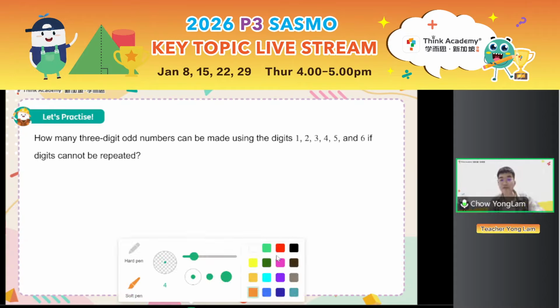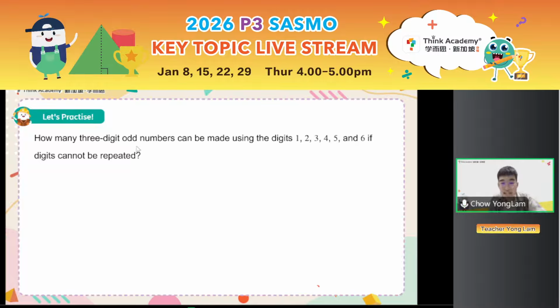How many 3-digit odd numbers can be made using the digits 1, 2, 3, 4, 5, and 6 if digits cannot be repeated? Before you jump in and solve the question directly, please read the question carefully first. There are 3 key points that I want you to take note of. What are the 3 key points?